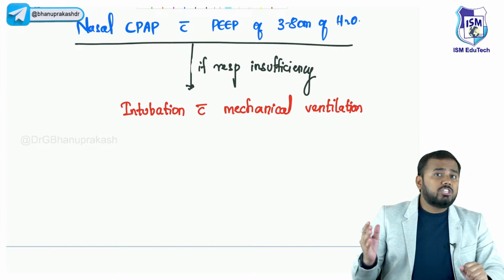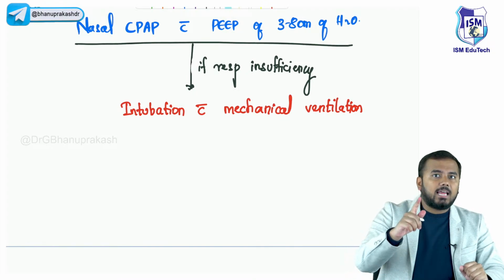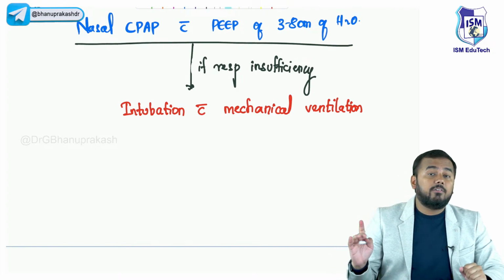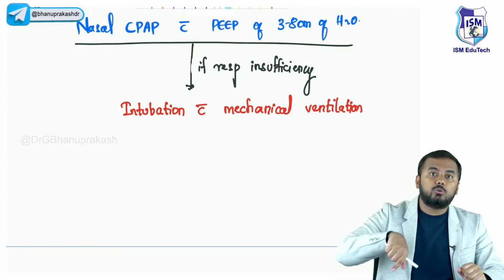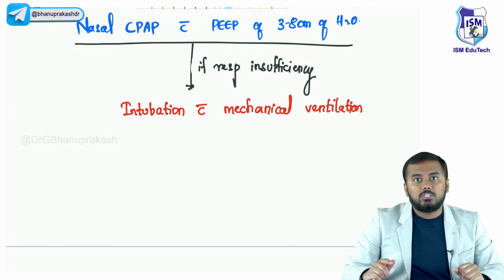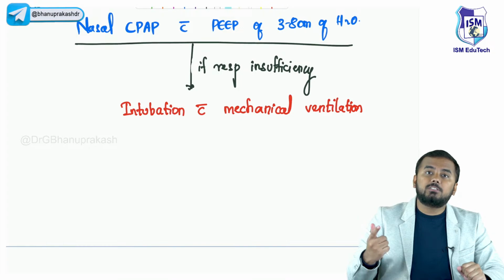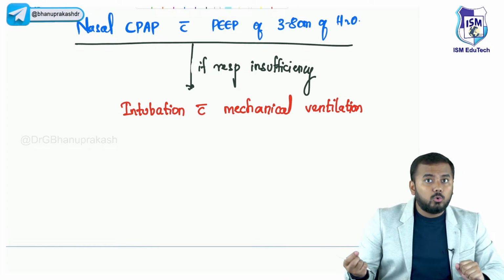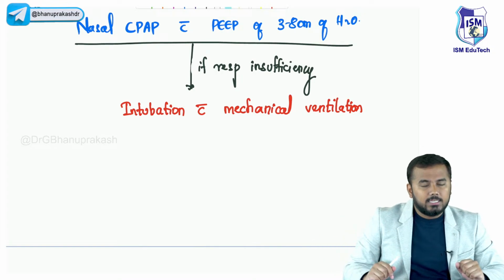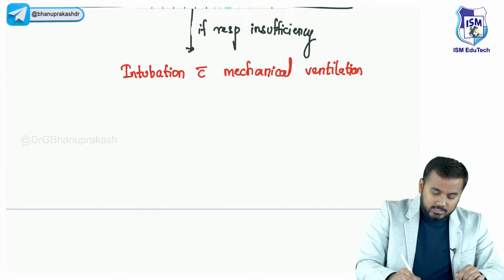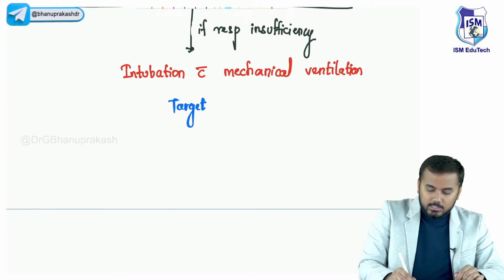Okay? How much amount of air will you send inside? The target oxygen we should keep is 90%, not 100%. Never ever send 100% oxygen into the neonate. Why? Because 100% oxygen is toxic. This would lead to retinopathy, retinopathy of prematurity. इसीलिए हम 100% ऑक्सीजन नहीं भेजते, only we send 90% oxygen. So the target oxygen should be 90% only.